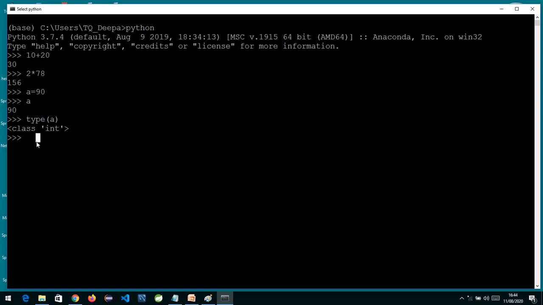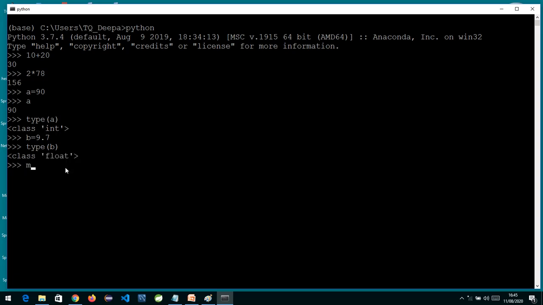Now if I write b equals, suppose, 9.7 and press enter, and then I check the type of b, you will see the type of b is float. So what we can understand from this is that depending upon the value you put, the Python interpreter will assign the data type accordingly. So now we have one data type int, the other data type float.